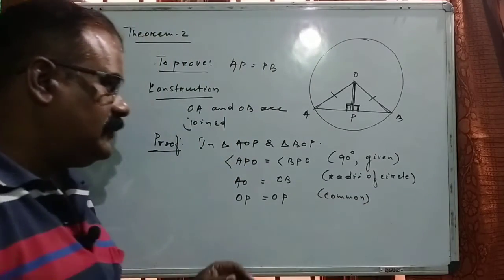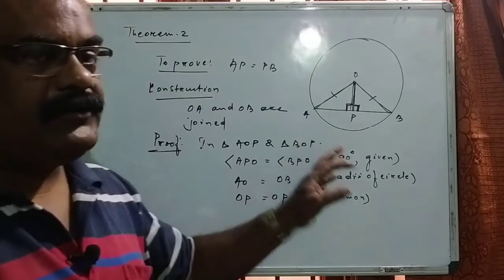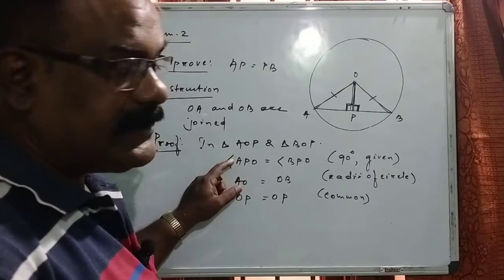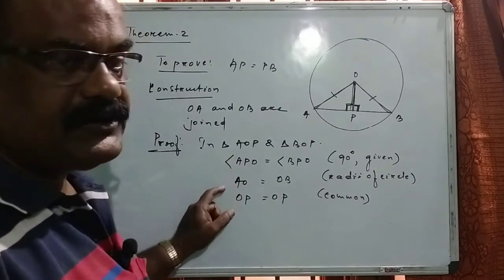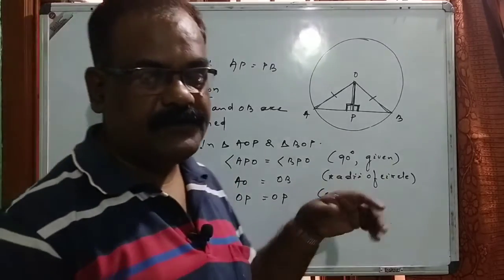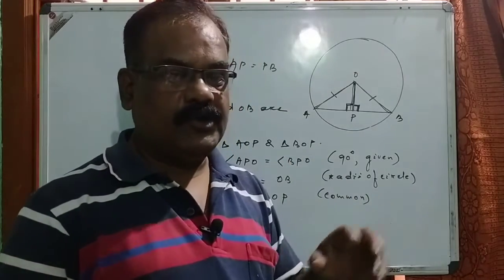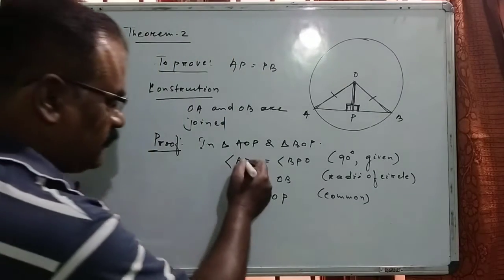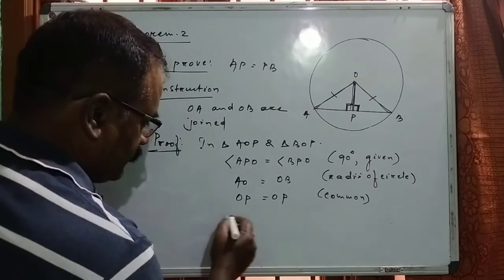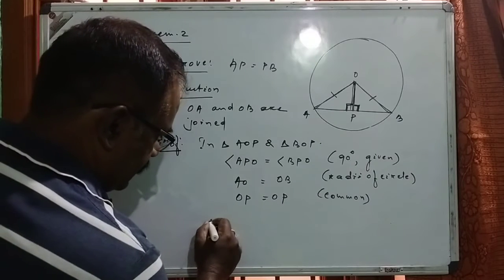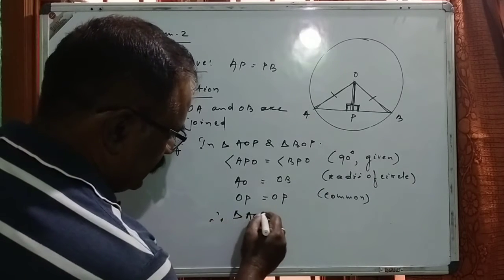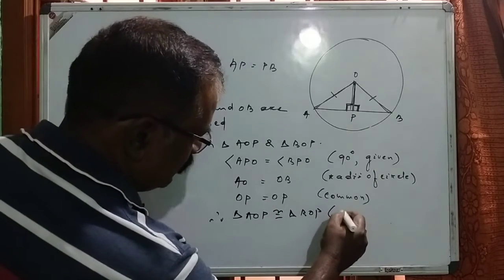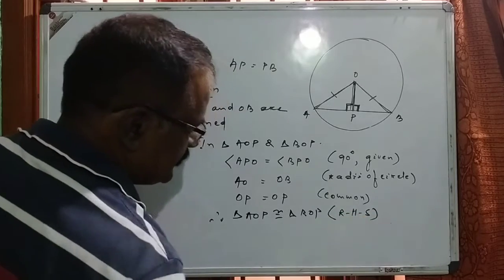So children, try to write that one, how you are going to prove. If it is RHS, then arrange it sequentially: right angle, hypotenuse and side, so that it will be better to understand, not only for you but also for the examiner, whoever will check. Now this is your right angle, hypotenuse, side. So therefore we can say that triangle AOP is congruent to triangle BOP by the right angle hypotenuse side postulate.